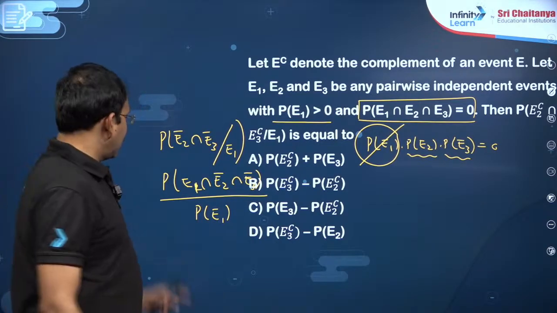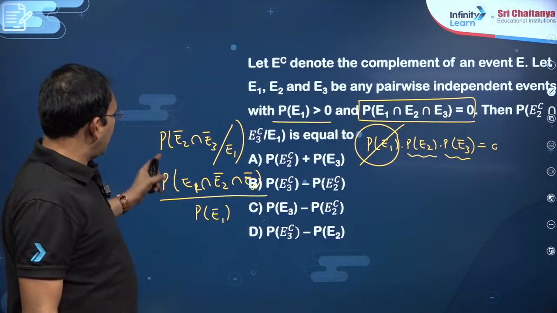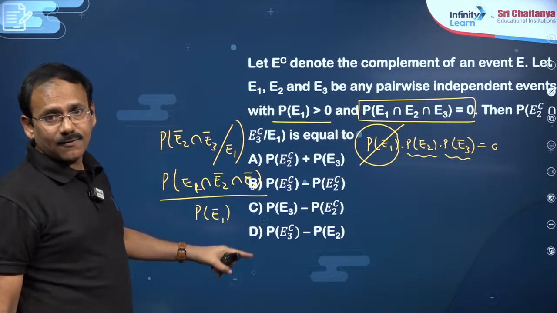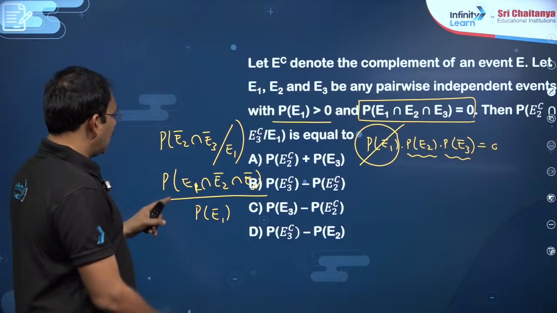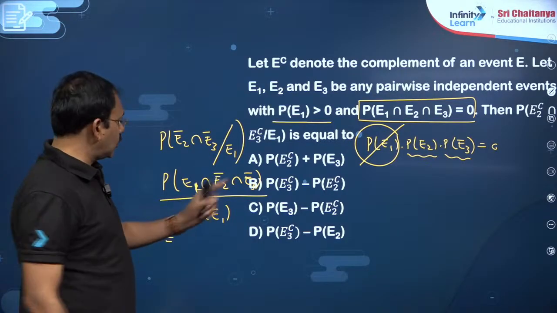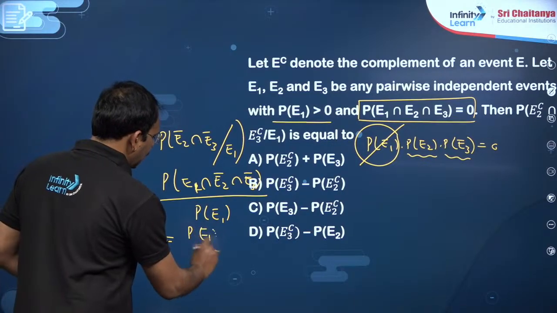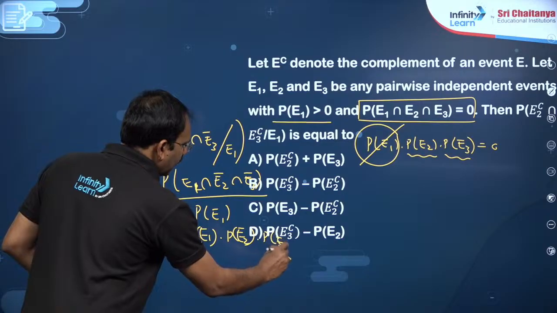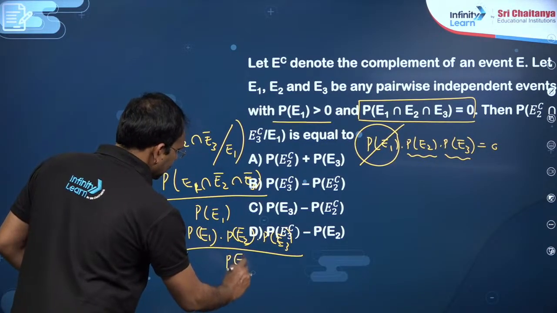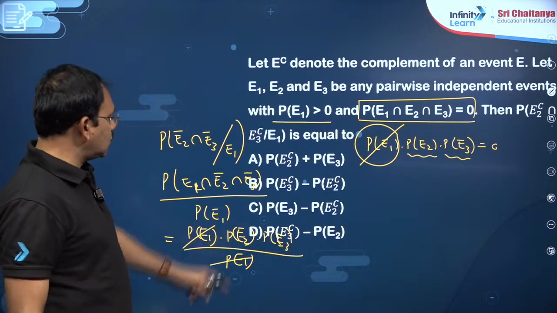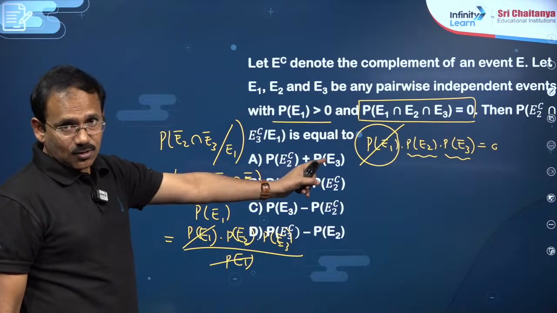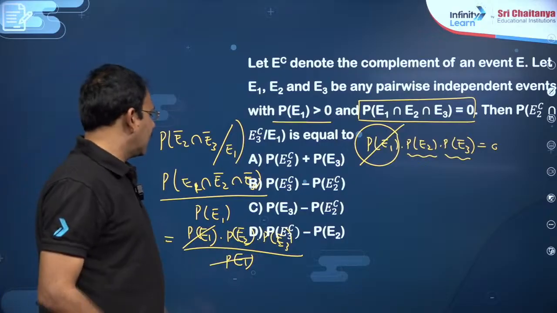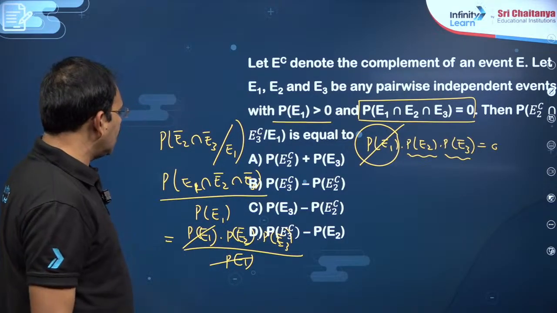Am I correct? Because P of A given B means P of A intersection B by P of B, right? Now, since these are independent, these complements are also independent, my dear friends. P of E1 into P of E2 bar into P of E3 bar by P of E1. P of E1 got cancelled. One of these two must be 1, because if it is 0, its complement must have 1. So this can be written like P of E2 bar into P of E3 bar.